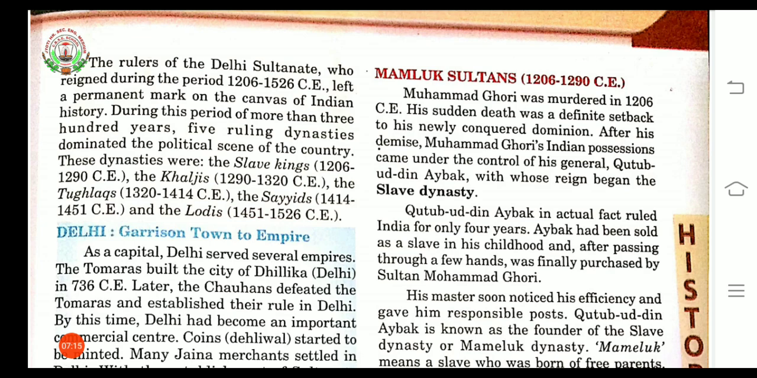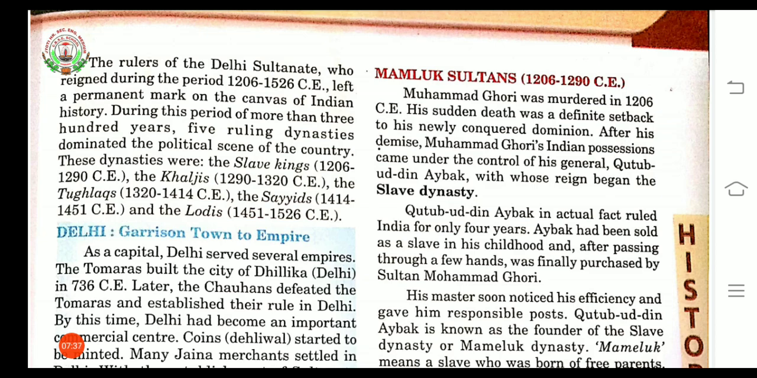The name of the general was Kutubuddin Aibak, and he started ruling, and his dynasty was called the Slave Dynasty. Now Kutubuddin Aibak ruled India for only 4 years.